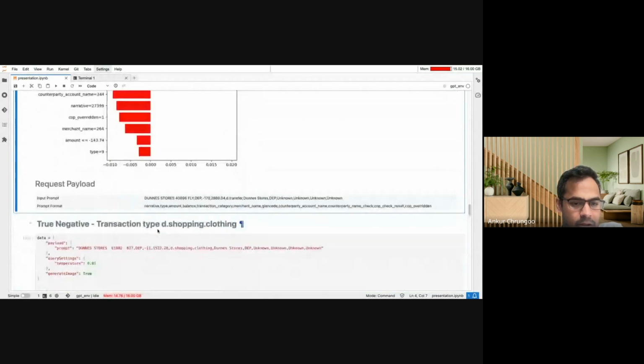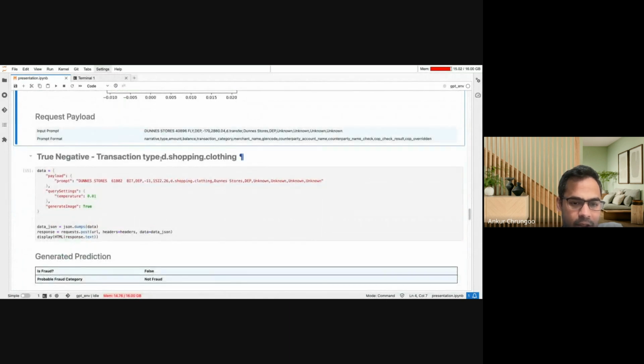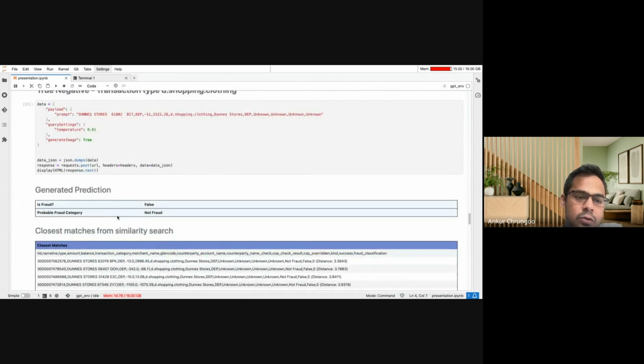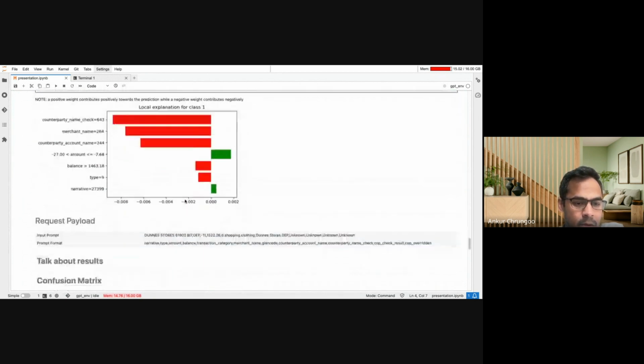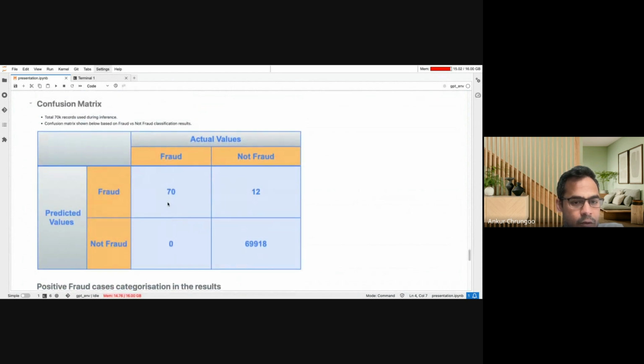But just changing the type of the transaction to shopping clothing results in a different prediction, which is that it's not a fraud. This is actually a true negative case, a correct prediction by the LLM model.